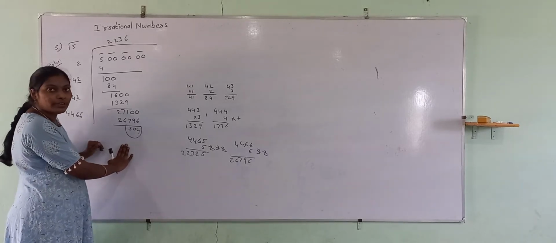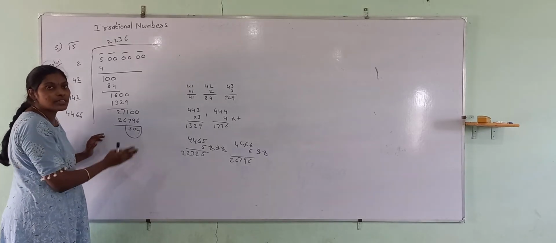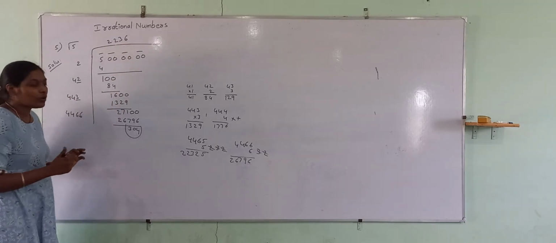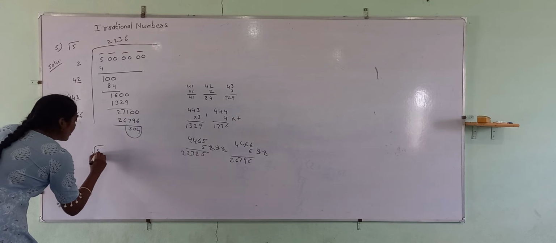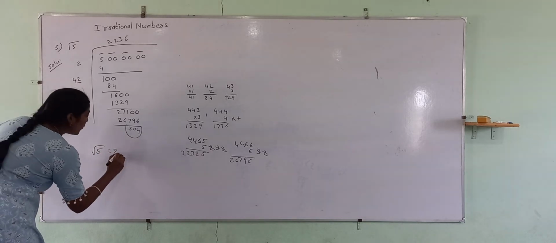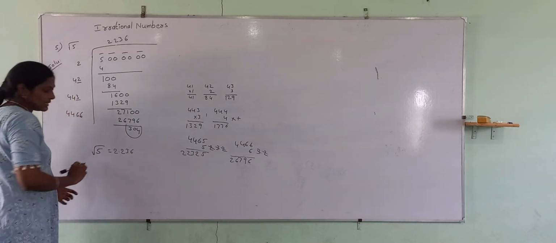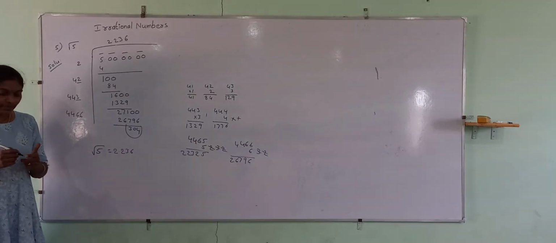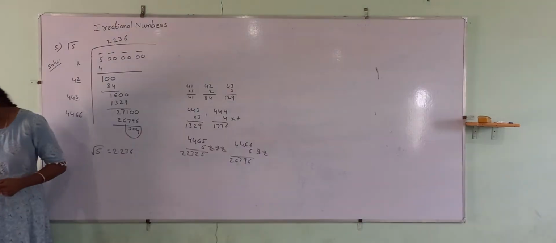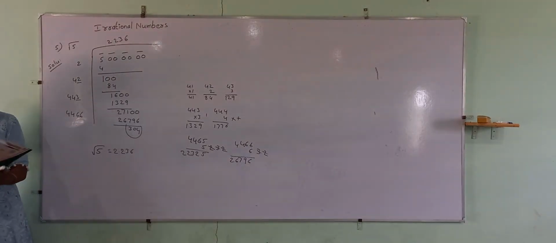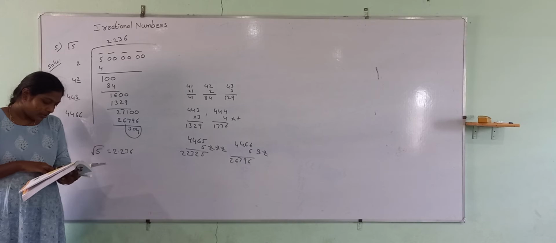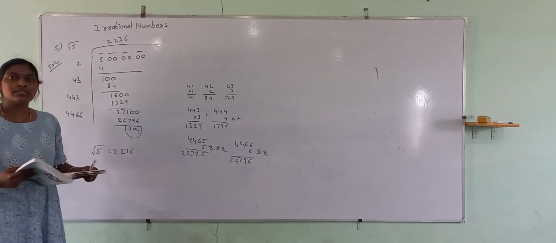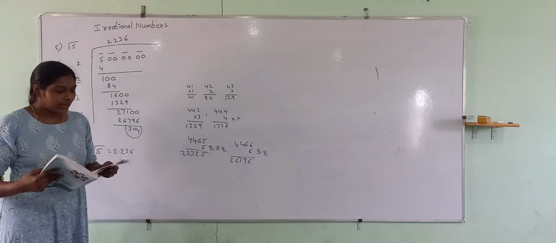Why am I stopping here? Because they asked us to find up to 3 decimal places, and we already found that. So the square root of 5 is equal to 2.236. In the same way you can do the 6th problem. But for the 6th problem, up to how many decimals did they ask? 6 decimals. So you have to continue this process up to 6 decimals. Okay, next step.